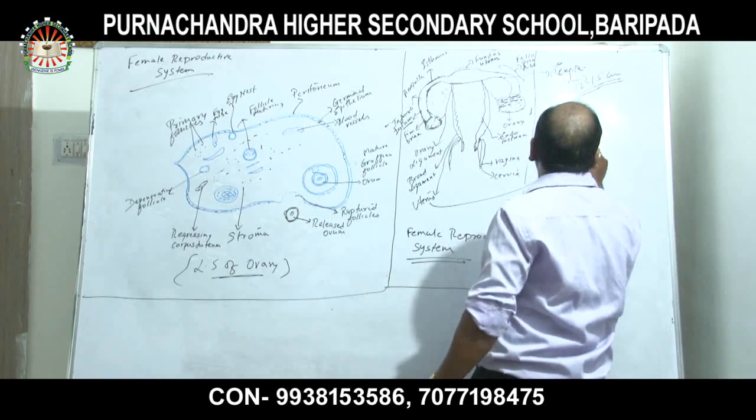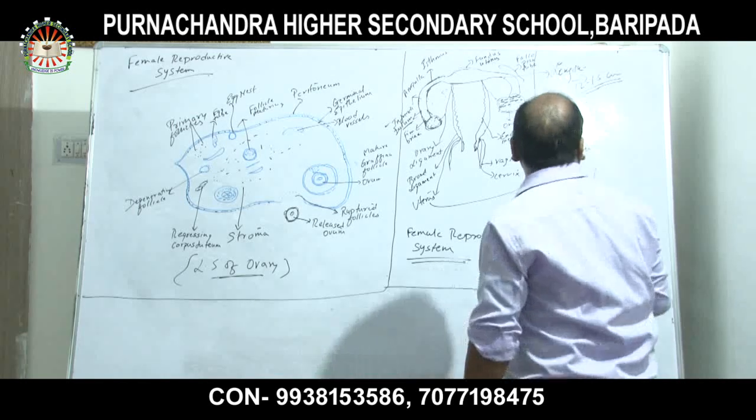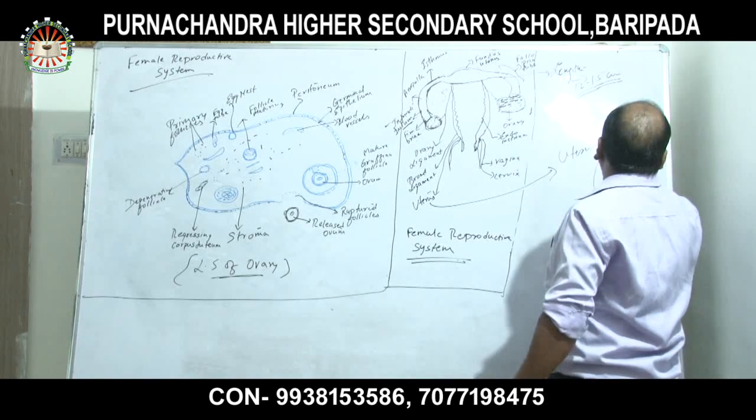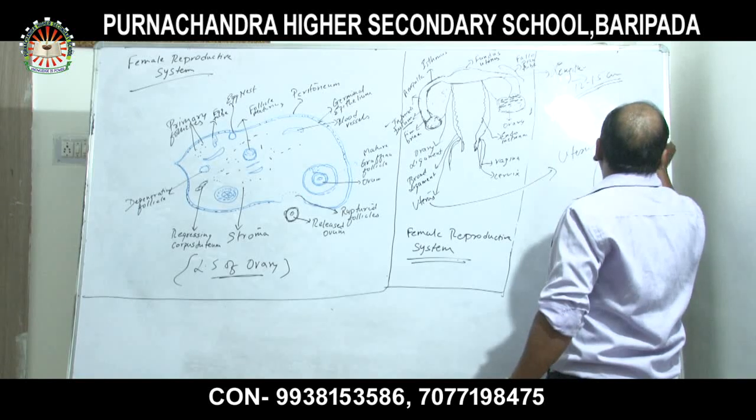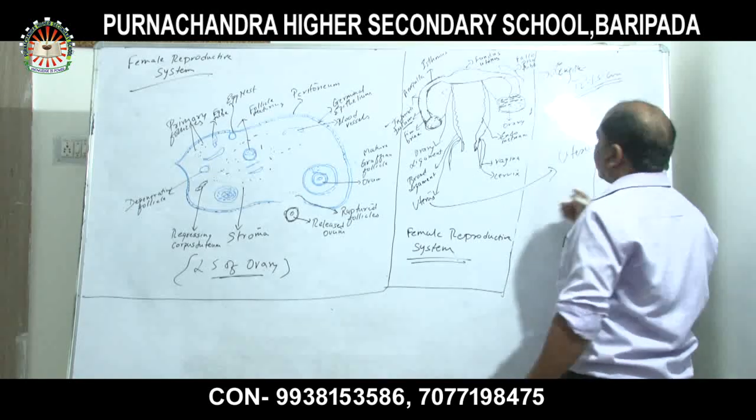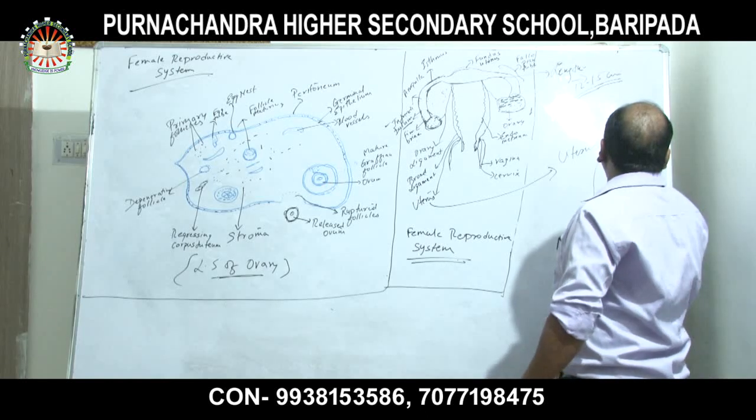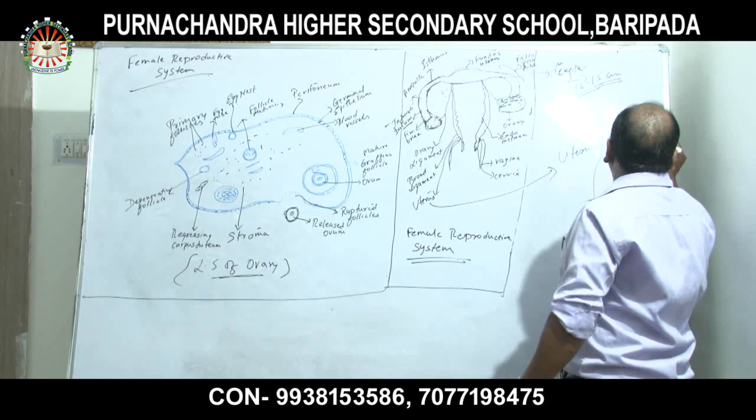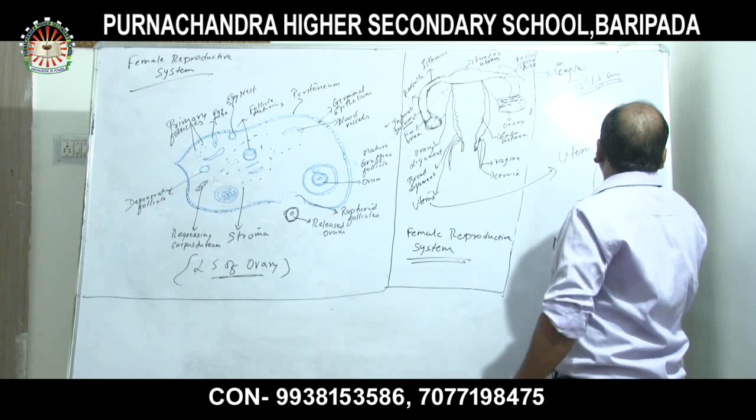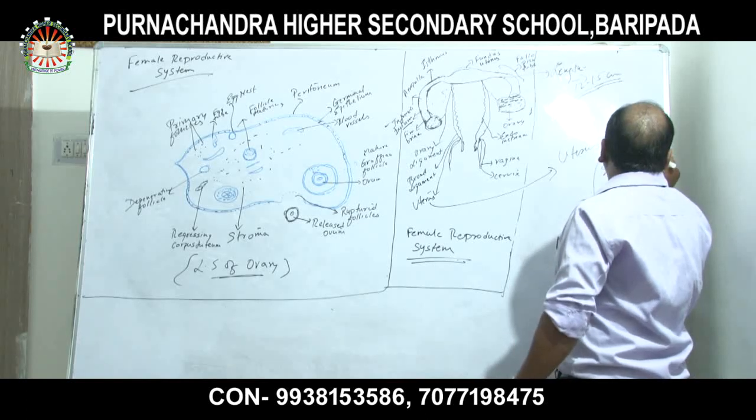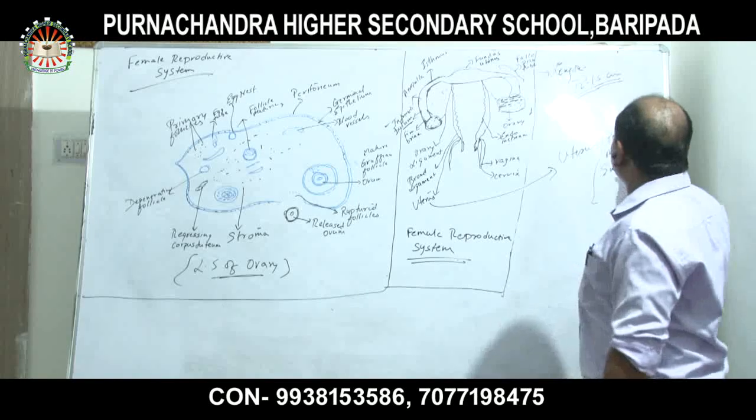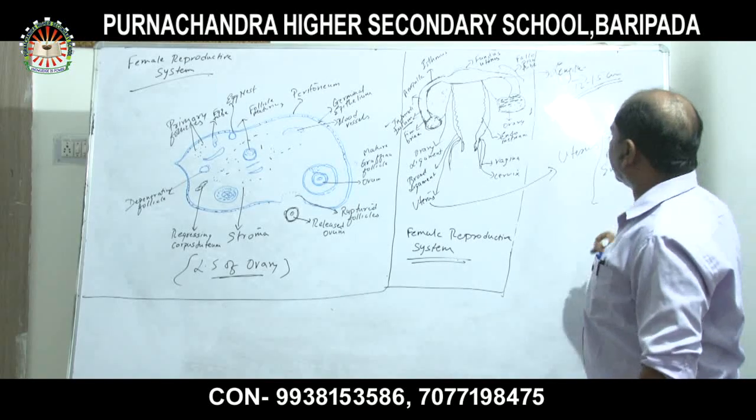How many layers are there in the uterus? 3 layers. Going from outside to inside, first is the perimetrium, then the myometrium, and next the endometrium.